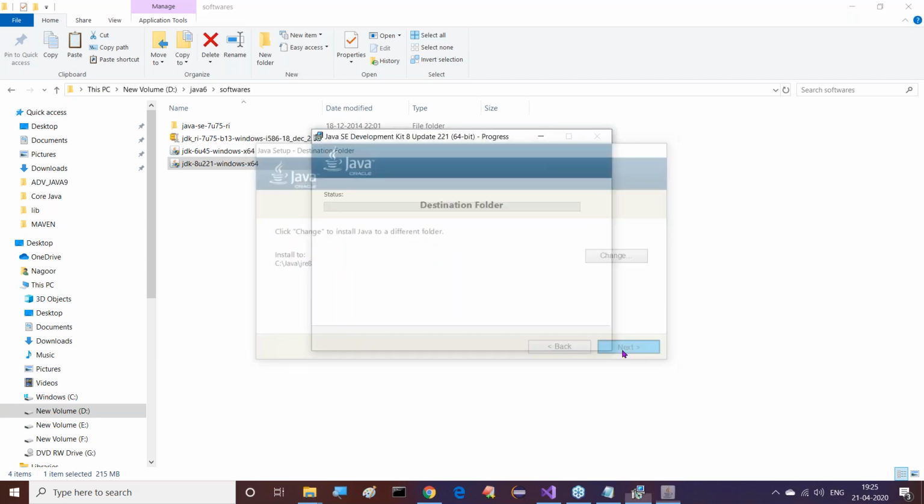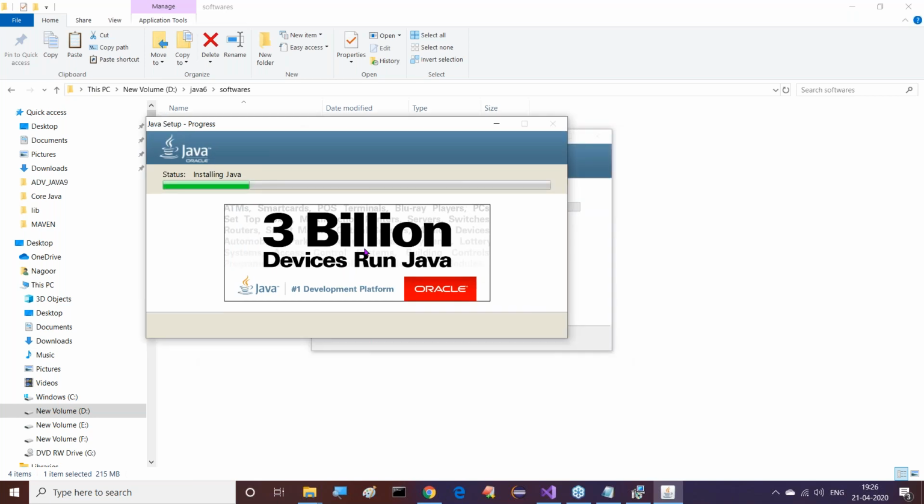Next button. 3 billion devices run Java. There's a story here. We can understand it.